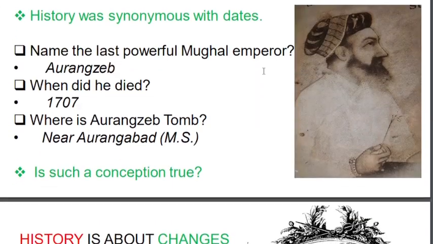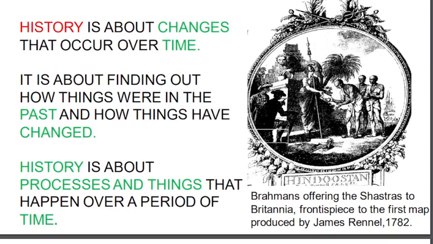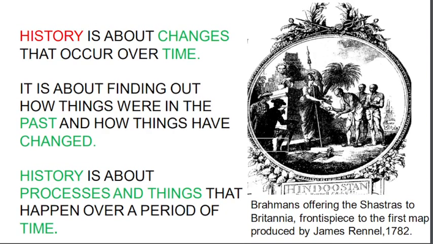Okay, right. First of all, what is history? History is about changes that occur over time. In simple definition, history is nothing but our past. It is about finding out how things were in the past and how things have changed. Today also we are finding so many changes in our society. The past habits which you saw, all come under history only.